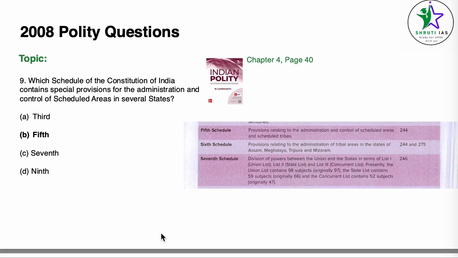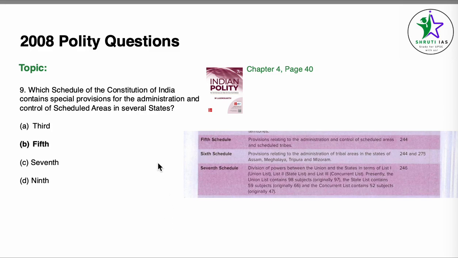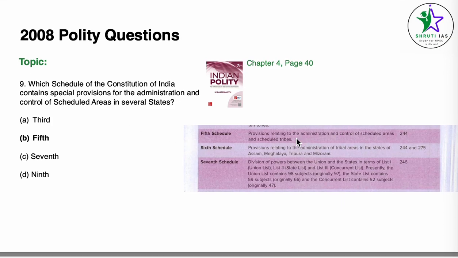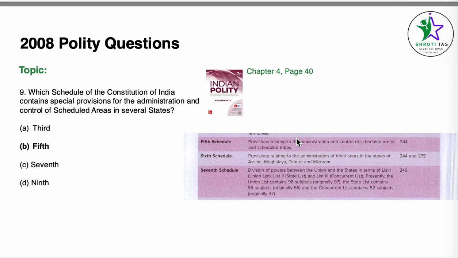Coming to question number 9, I think I've forgotten to write the topic here, but this is about the schedules of the Constitution. The question is, which schedule of the Constitution of India contains special provisions for the administration and control of scheduled areas in several states? For this, we can come to chapter 4, Salient Features of the Constitution, page number 40. The list of all the schedules is given. We can see in the 5th schedule, provisions related to the administration and control of scheduled areas and scheduled tribes are given. So our answer becomes B, 5th.